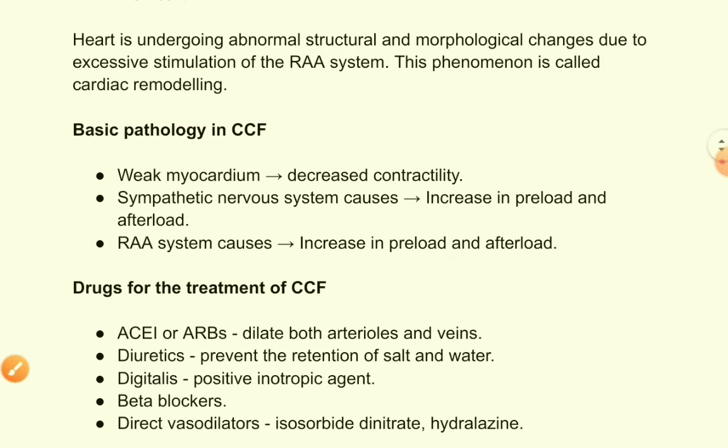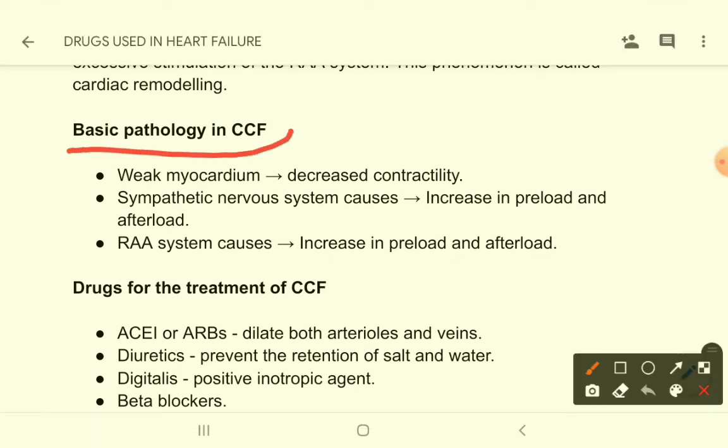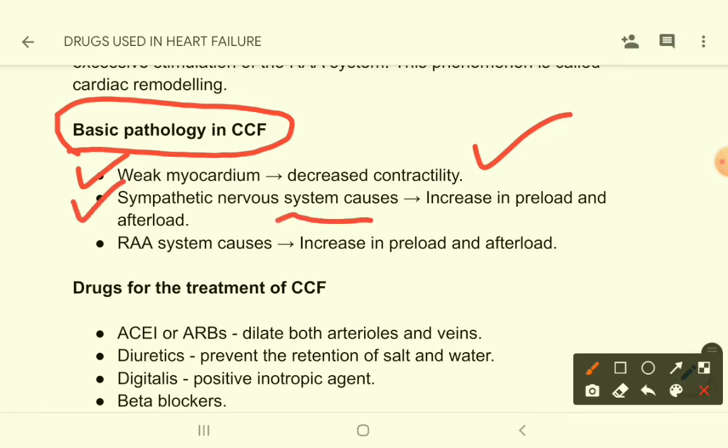Now let's look at the basic pathology in congestive cardiac failure. Number 1 is weak myocardium, so decreased contractility. Number 2, the sympathetic nervous system, that will lead to increased preload and afterload, and the renin angiotensin aldosterone system, that will also increase preload and afterload.